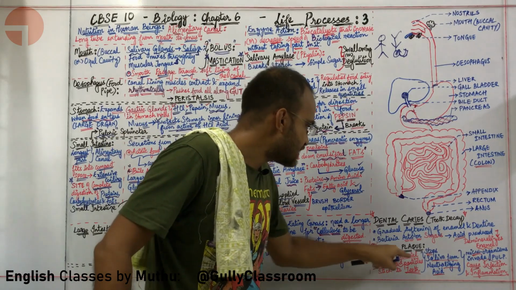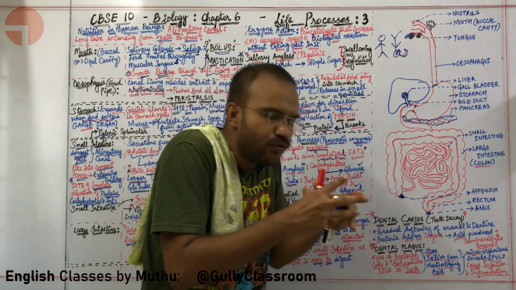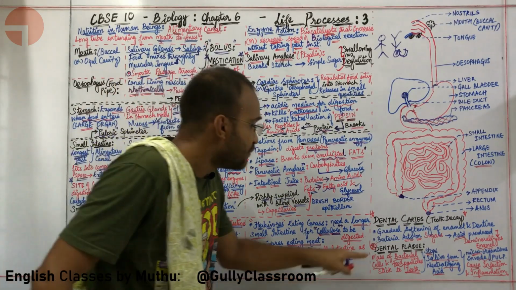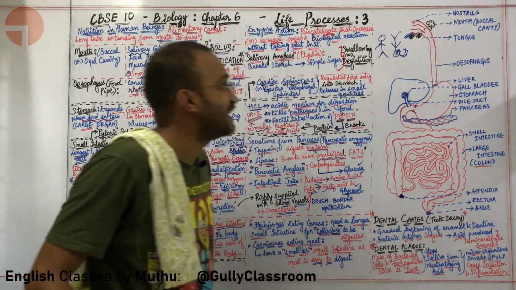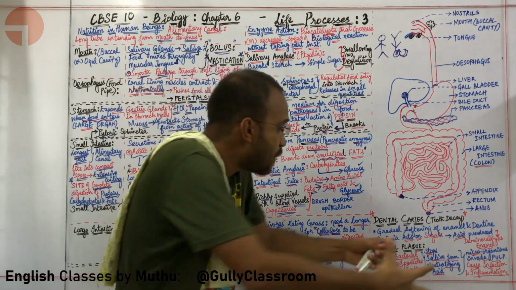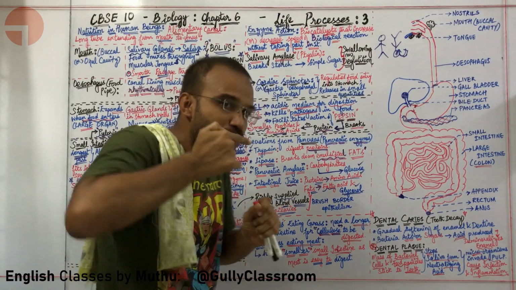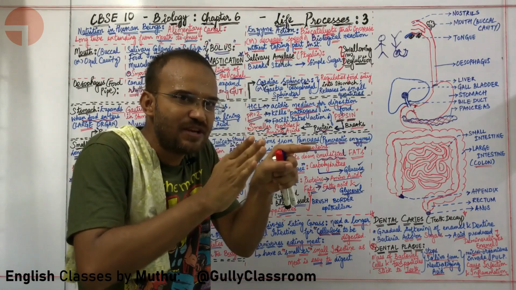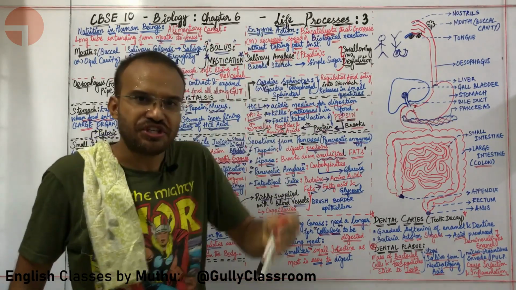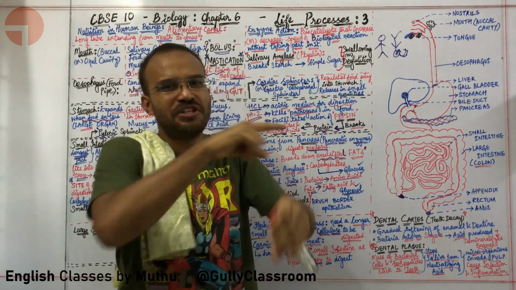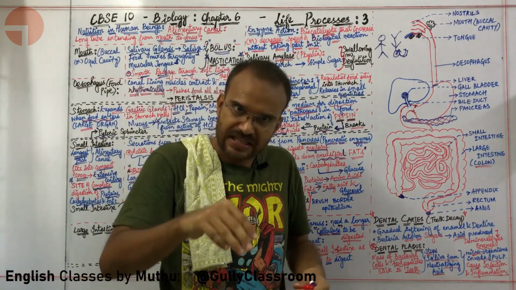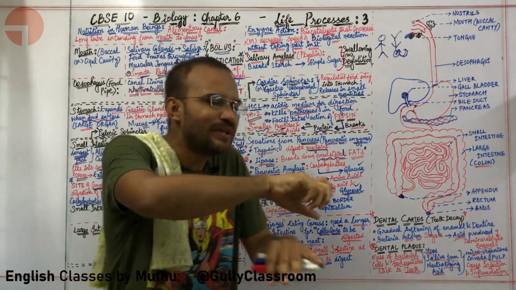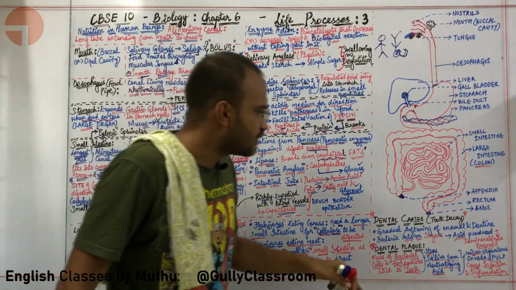Let us say the mass of bacterial cells and food particles combine together to form a sticky layer over your teeth. Now this sticky layer stops the saliva from reaching the teeth. Saliva must always touch the teeth so that the teeth are cleaned. Saliva has the property to clean the teeth.